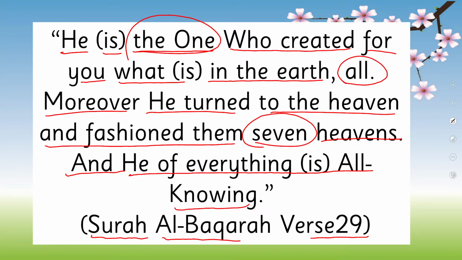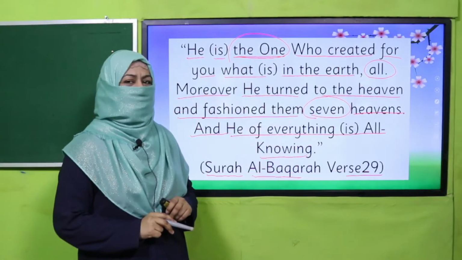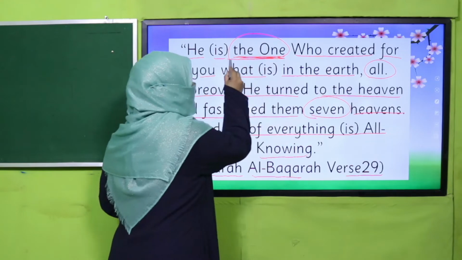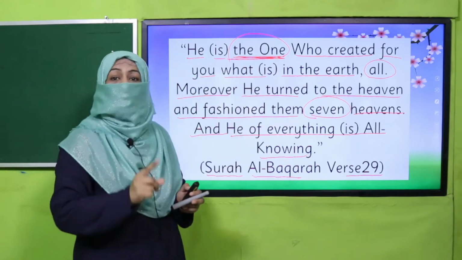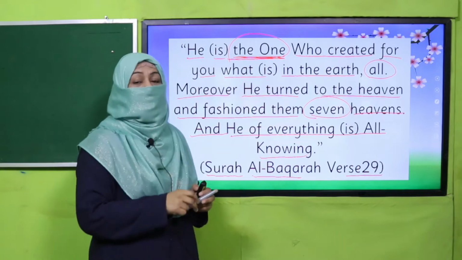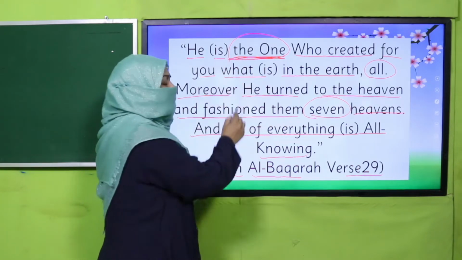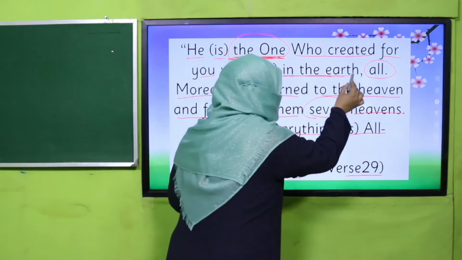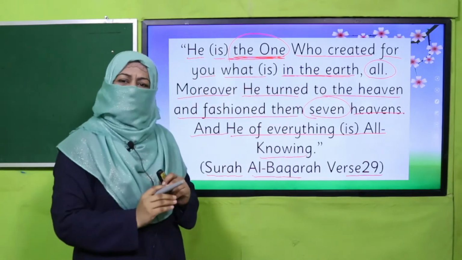Yes, my dear children, what is this beautiful verse telling us? The first thing is the one. Allah is one. There is only one Allah. And Allah subhanahu wa ta'ala created everything. Whatever is in the earth, whatever we can see, who created it?